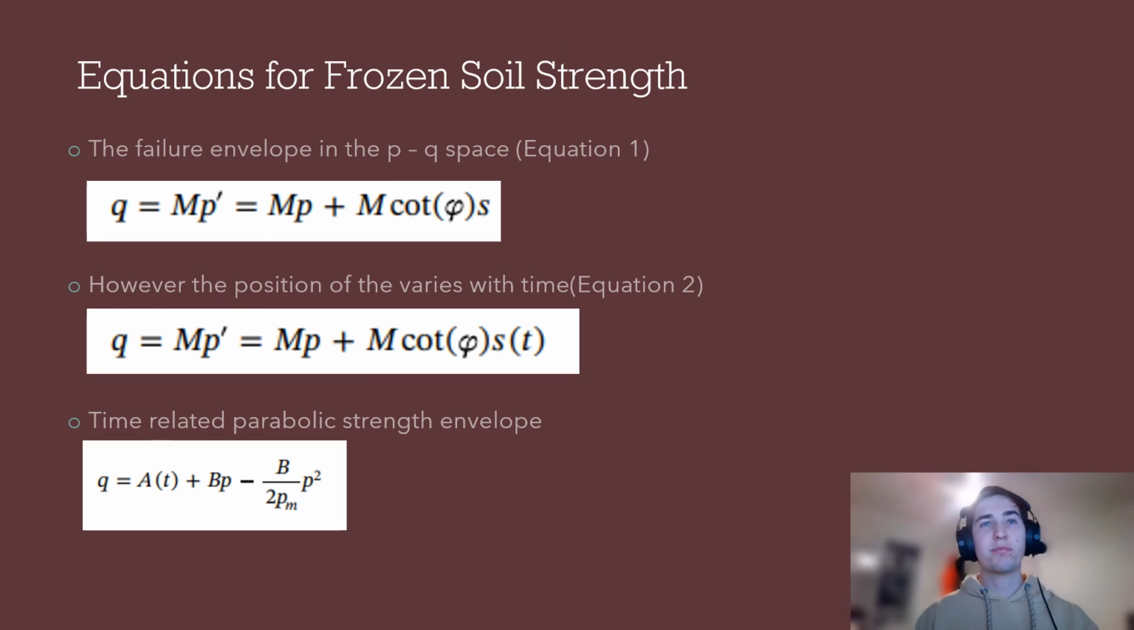A research piece proposes that the time-related parabolic strength envelope for frozen soils in the PQ space can be calculated by equation 3. Now, in this equation, AT is the interception of the envelope on the Q-axis. B is the slope of the envelope when P is equal to 0, and PM is the value of P when the parabolic envelope approaches the maximum value. Now, I know these equations haven't been covered in detail, and our report will provide more detail on all of these equations.